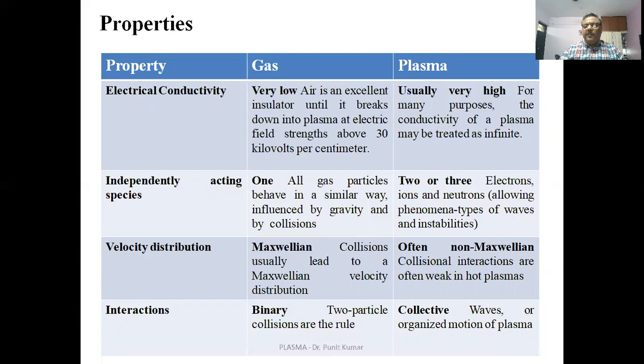The velocity distribution is often not Maxwellian in the plasma, whereas in the gas it is perfectly Maxwellian. The interactions in the gas are binary, that is, two-particle collisions are the rule. In plasma, they are collective waves or organized motion of the plasma, and we also have nonlinear effects.